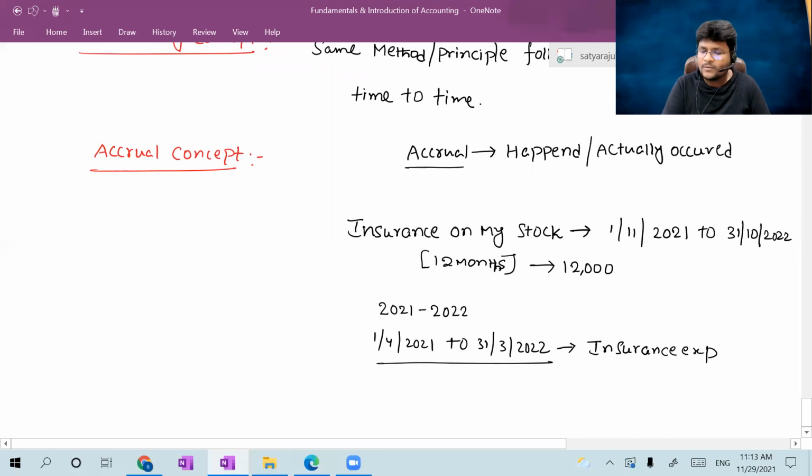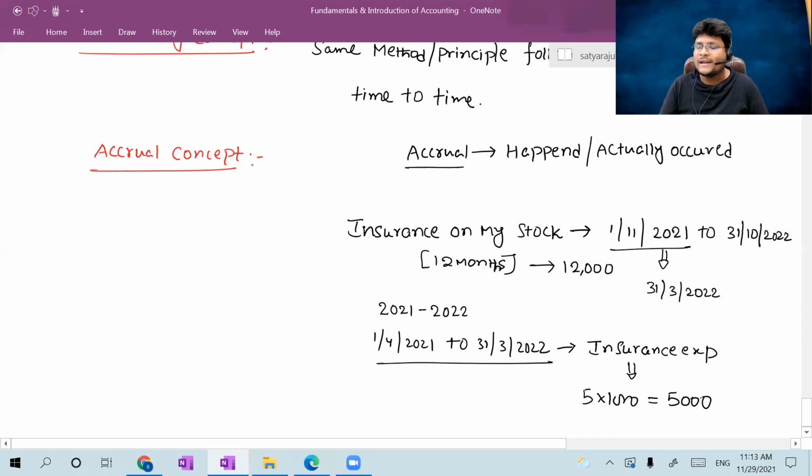The accrual concept is nothing but actually occurred. Sir, out of 1/4/2021 to 31st March 2022, the actually occurred insurance expenses, how much? That is from 1/11/2021 to 31st March 2022 only, which are the actually occurred expenses. That is only for 5 months. So the current year insurance expenditure was for 5 months, which is 5 into 1000, equal to 5,000.